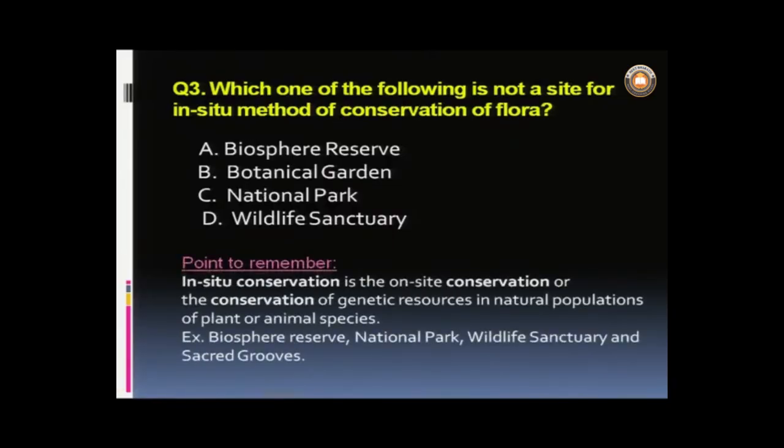of flora. So, what points should we remember? In situ conservation is the on the site conservation, or the conservation of genetic resources in natural populations of plant or animal species. And the basic examples which comprise them are biosphere reserves, national parks, wildlife sanctuaries and sacred groves.